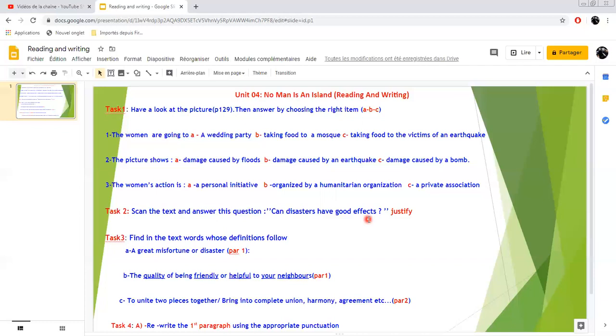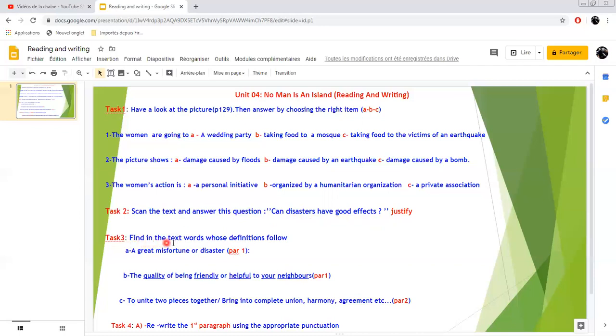We know that disaster cause destruction, loss of lives, damage, and so on. But sometimes we can be surprised. So the question here is: can disaster have good effects? So you read the text and you answer this question here, justifying your answer. Of course, if you say no, you justify. If you say yes, you justify your answer.